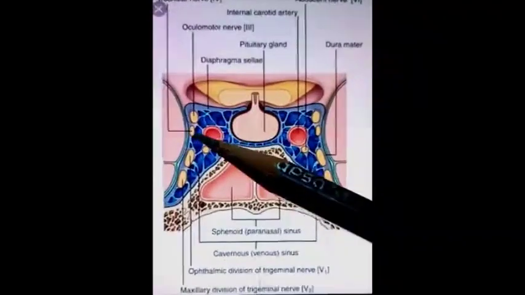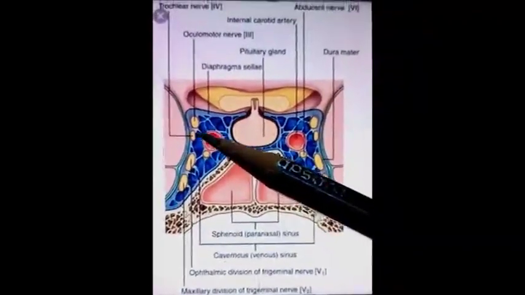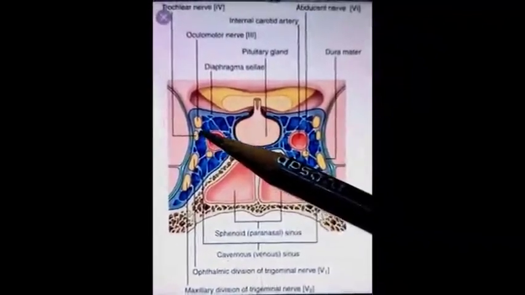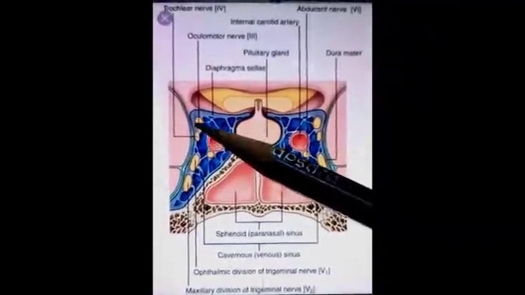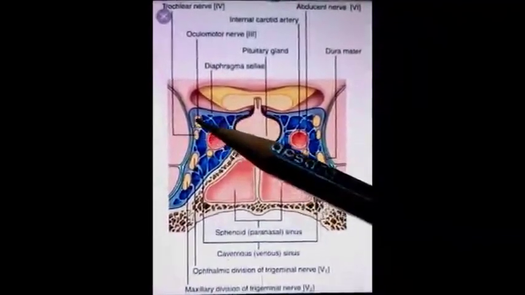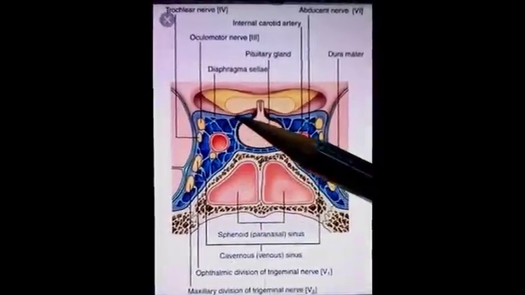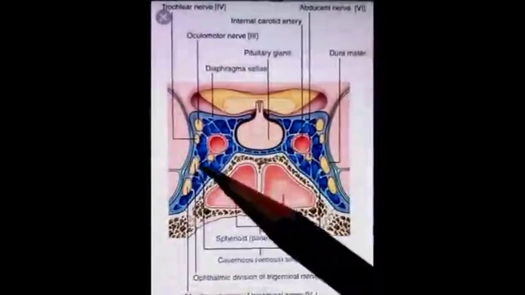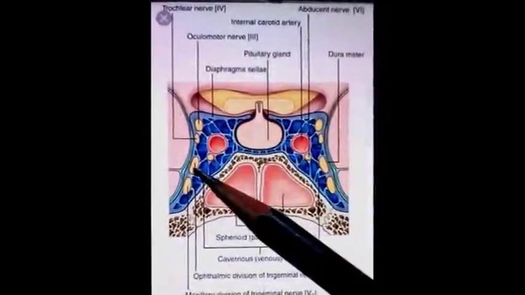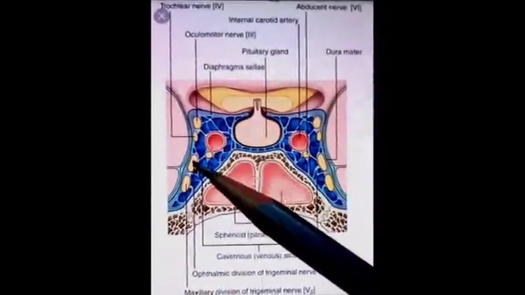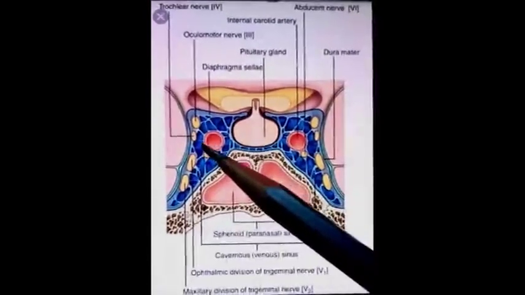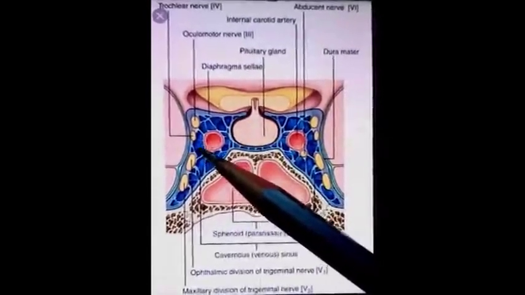Second structure is the trochlear nerve. Trochlear nerve, it crosses superficial to the oculomotor nerve and enters into the orbit by passing through this superior orbital fissure. Next is ophthalmic nerve. Within the sinus, this ophthalmic nerve gives three branches: lacrimal nerve, frontal nerve and nasociliary nerve.